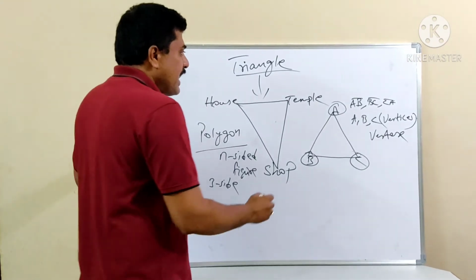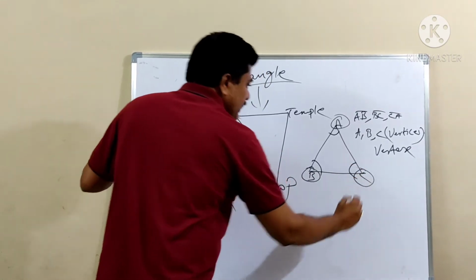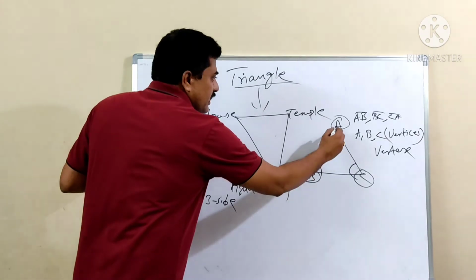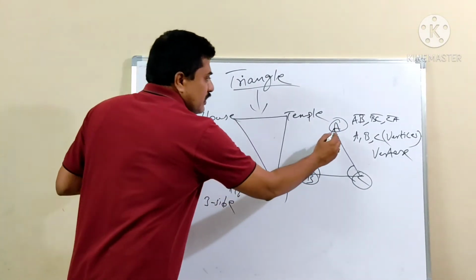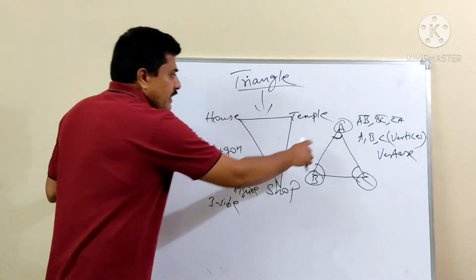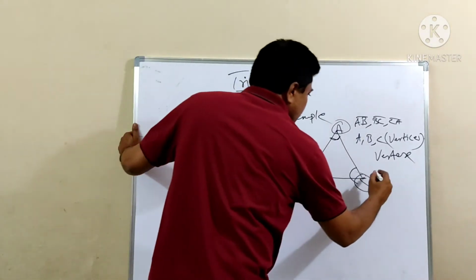Also, one more thing is angles. Here it is one angle, here it is one angle, and this is also one angle. When two lines join at a common point, that is a vertex, and between these two lines an angle is formed. In the same way, angle A, angle B, angle C: three angles are there.